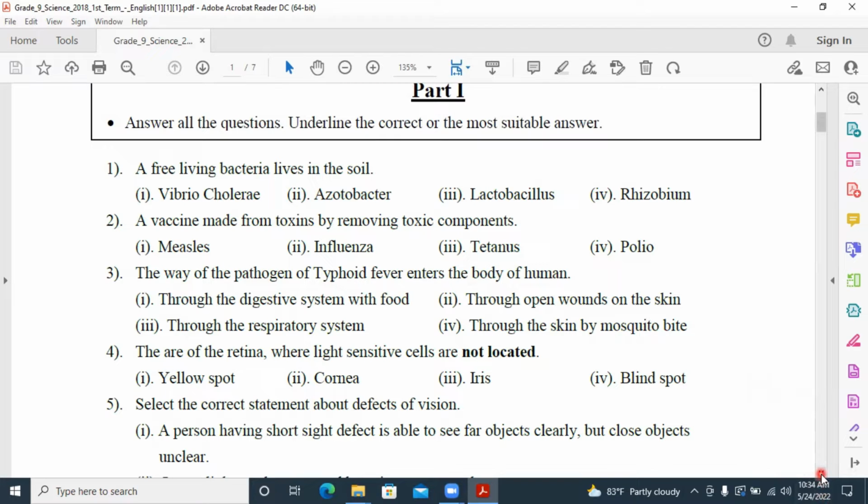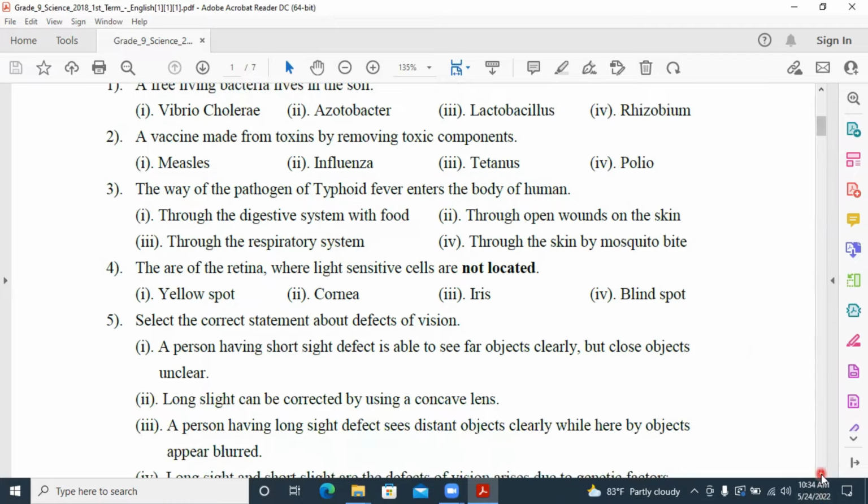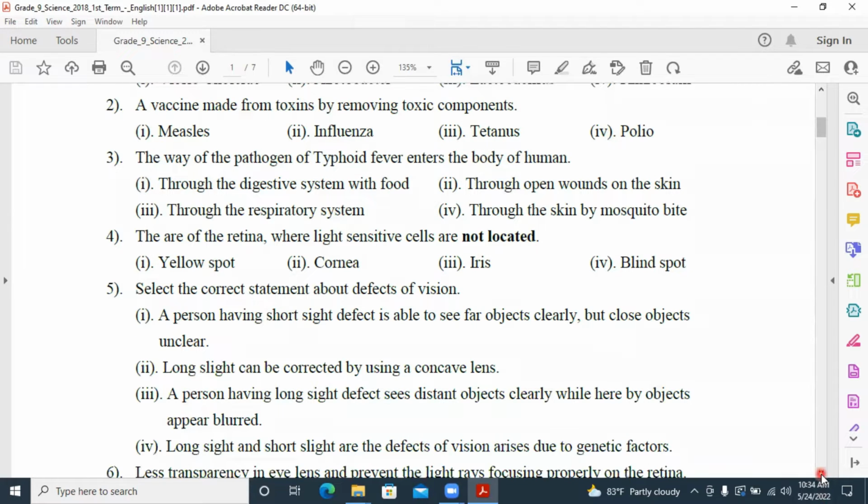Third one, the way the pathogen of typhoid fever enters the body of a human. Answer number 1, through the digestive system with food.